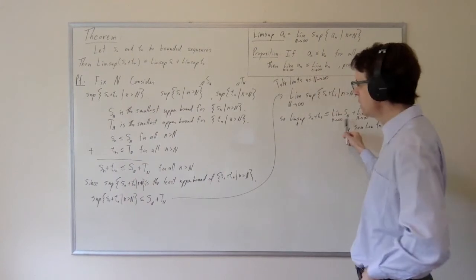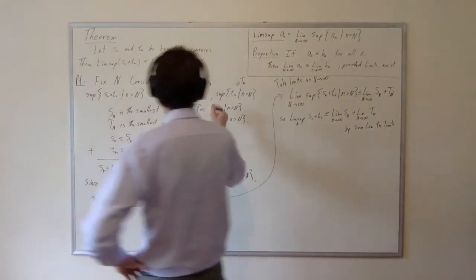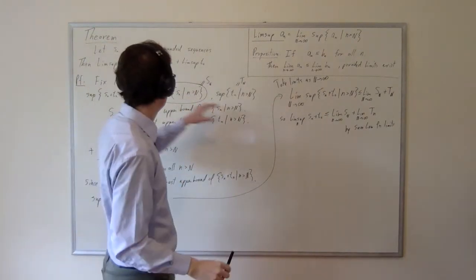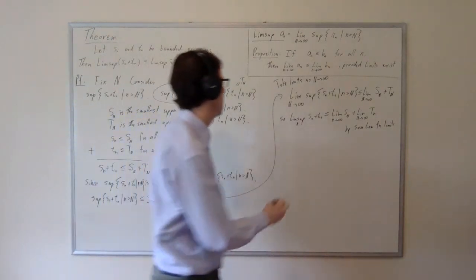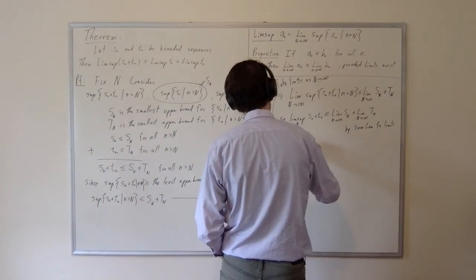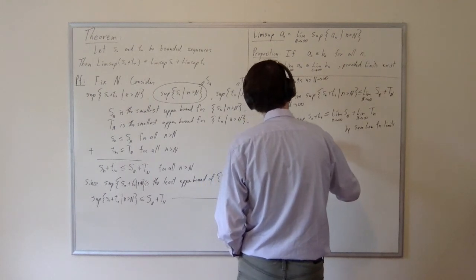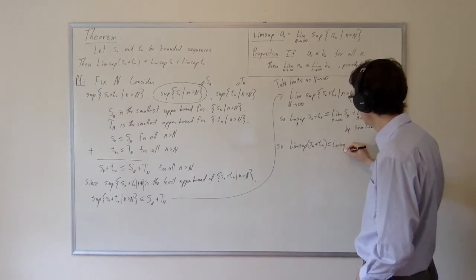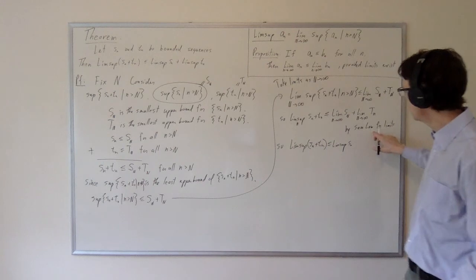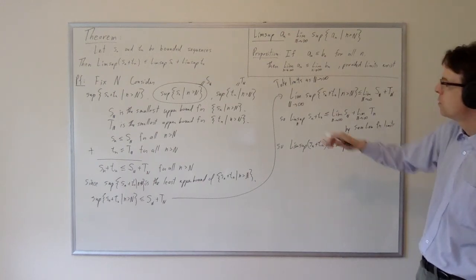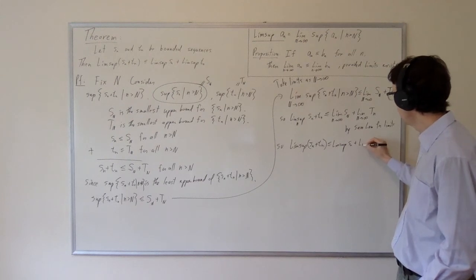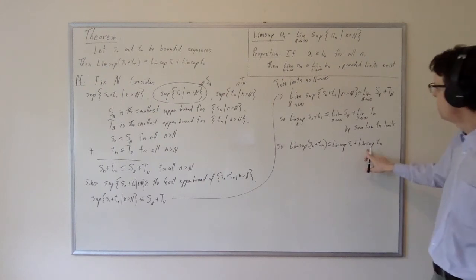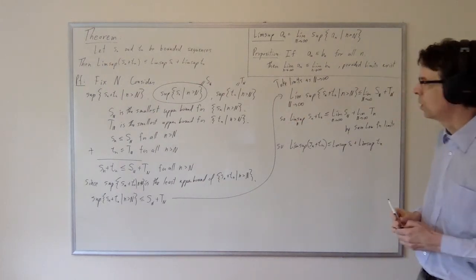But let's address that. What is this limit of Sn? It's the limit, as cap n goes to infinity, of exactly this quantity. And so this is nothing more than the Limsup of Sn. What we get here is the Limsup of Sn plus Tn is less than or equal to, this is by definition the Limsup of the Sn, which after the fact justifies the sum law because I know that the Limsup of the Sn exists. And then this is the Limsup of the sequence little t sub little n, which is exactly what we were trying to show here.